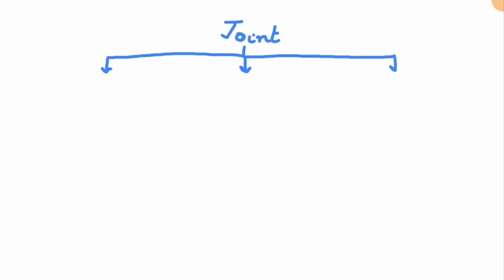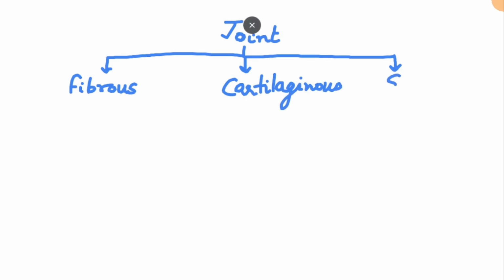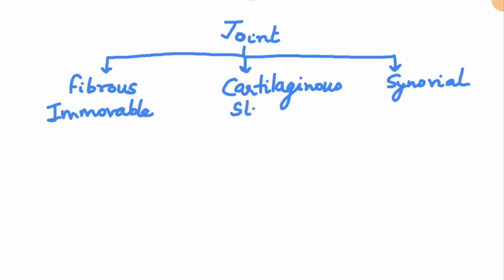Based on the movement allowed, the first one is fibrous joint, completely immovable, then cartilaginous joint, and the last one is synovial. So this one is completely immovable. Okay, immovable. This one is slightly movable and synovial is freely movable.